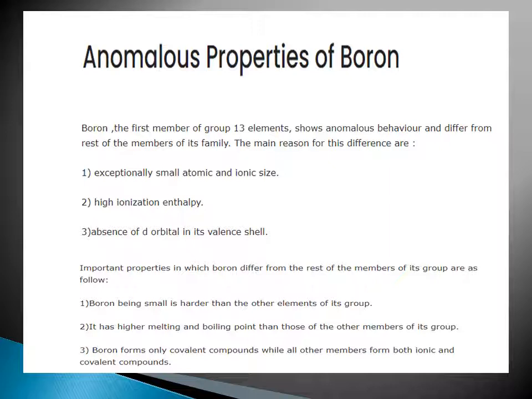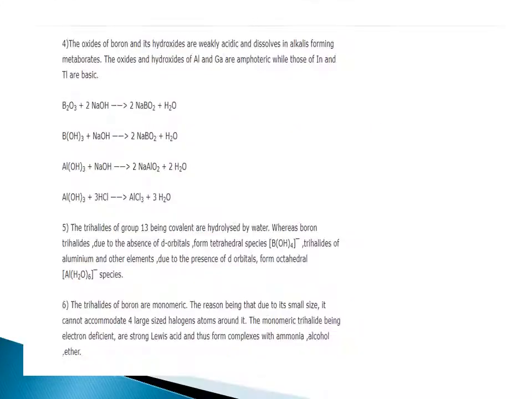Important properties in which boron differs from the rest of the members of its group are as follows. Number 1, boron, being small, is harder. It has higher melting and boiling point. It forms covalent compounds while the rest of the members form both ionic and covalent compounds. The oxides of boron and its hydroxides are weakly acidic and dissolve in alkalis, forming metaborates.